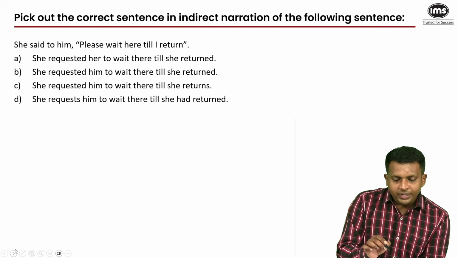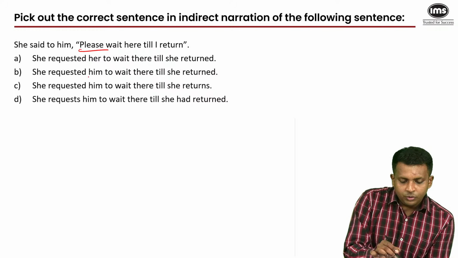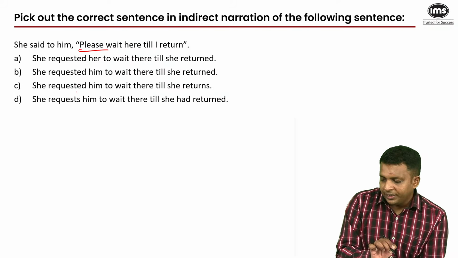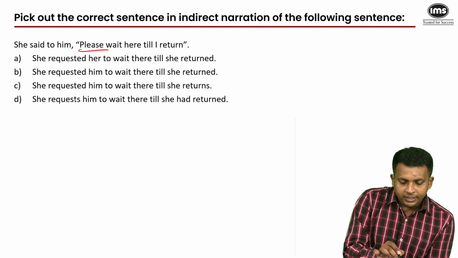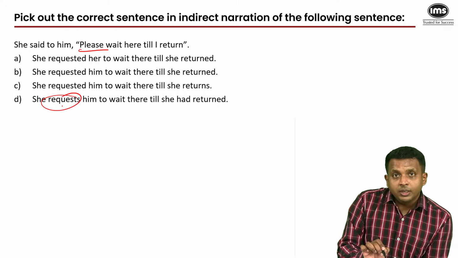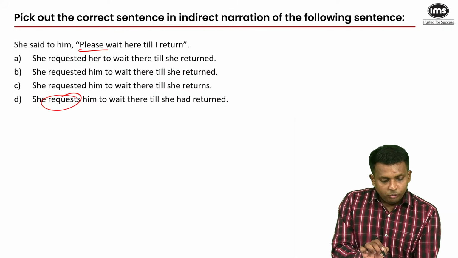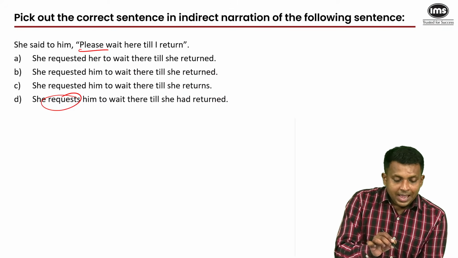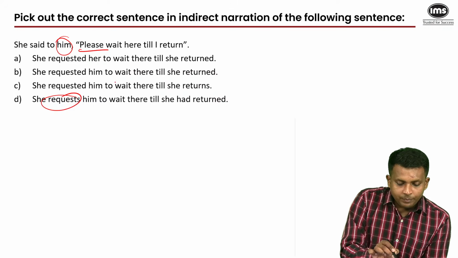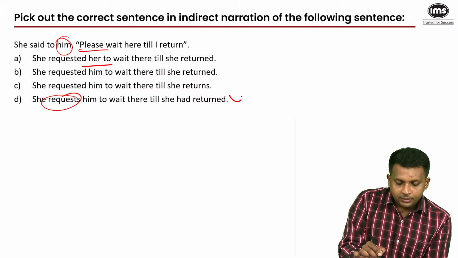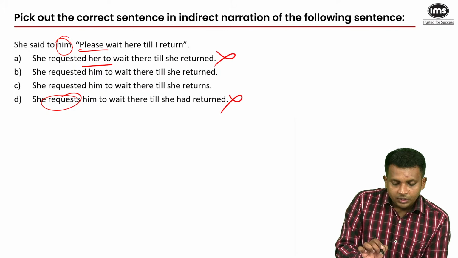So, please wait here till I return justifies the use of the reporting verb requested, but requests is not the correct form of the word. So you narrow it down to A, B and C. And she said to him. So her is not correct. D is out, A is out.